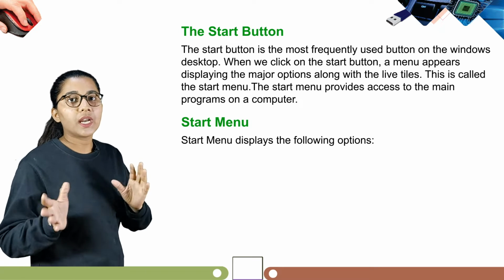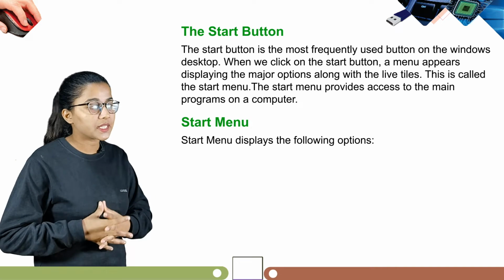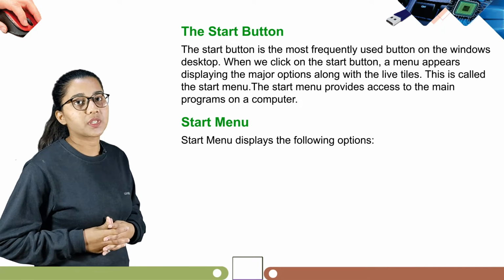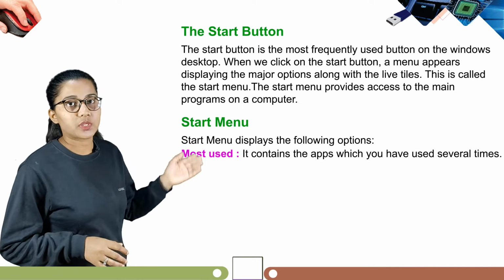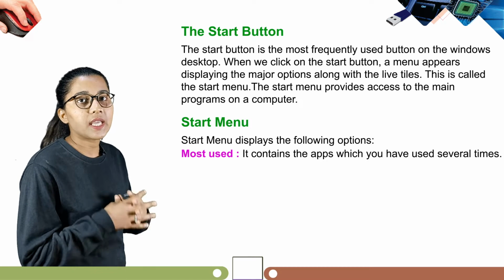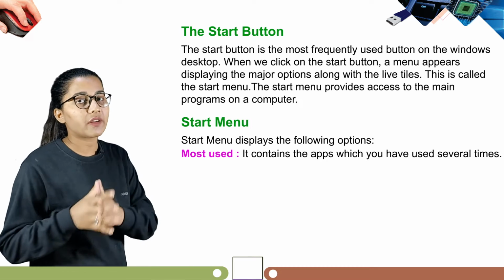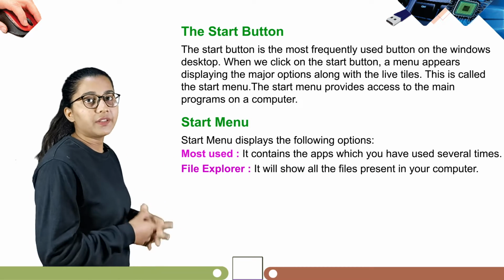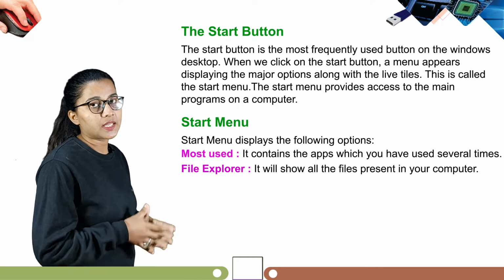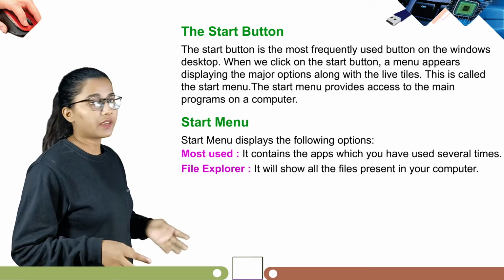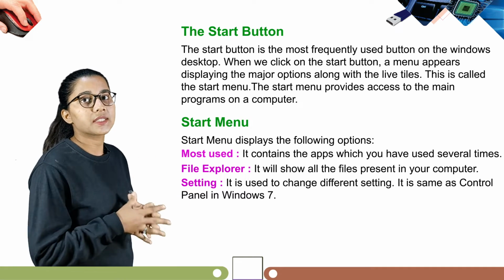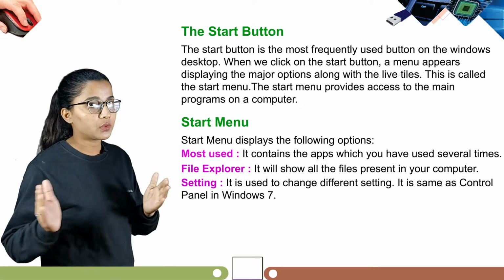So the start menu shows us quite a lot of options, so let's learn about them. Our first option is most used. It contains the apps which you have used several times. Now, File Explorer. It shows all the files present in your computer. Next we have Settings. It is used to change different settings. It is the same as Control Panel in Windows 7.